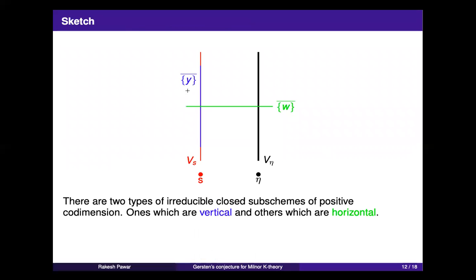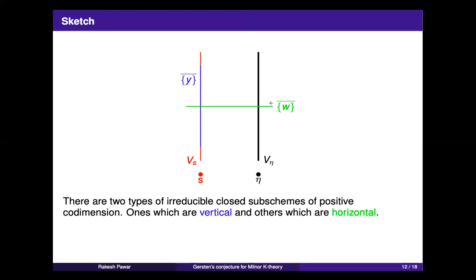Now, if you want to think about closed subschemes of V, which are irreducible of positive codimension, I will write them as this, where Y is, for example, the generic point of a point of codimension P, and I'd like to take its closure, and so it is either vertical or horizontal.